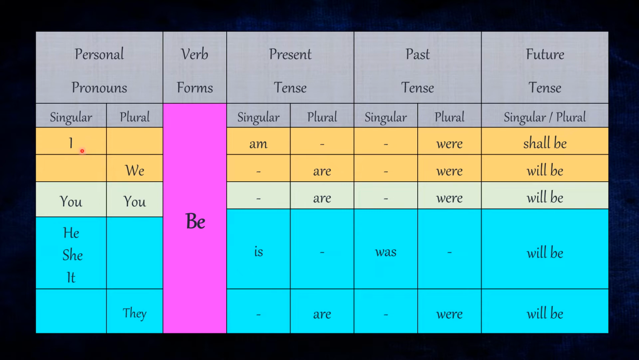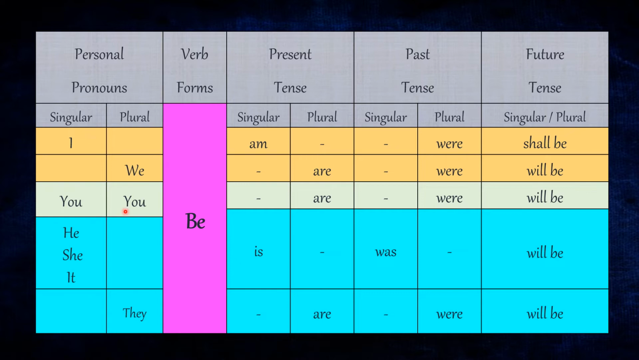When first person singular I is the subject of a sentence, then the present tense am is used, and in the past we use was, and in the future tense it will be shall be. When the personal pronoun we is used, the verb form of be will be are in the plural present tense, were in the past and will be in the future.